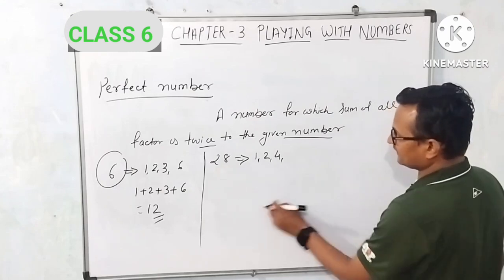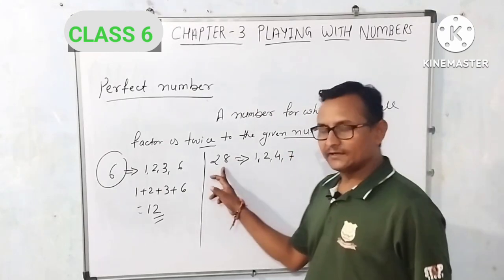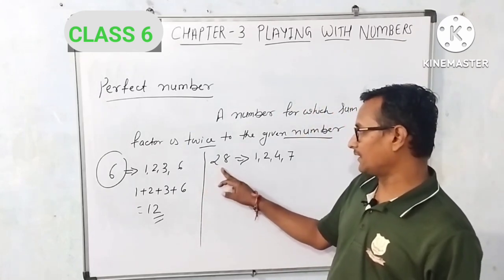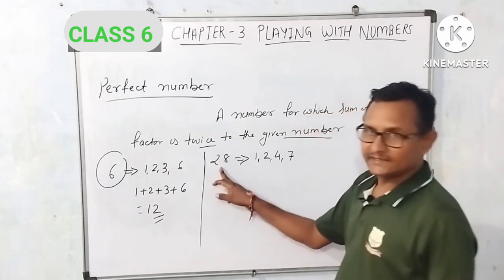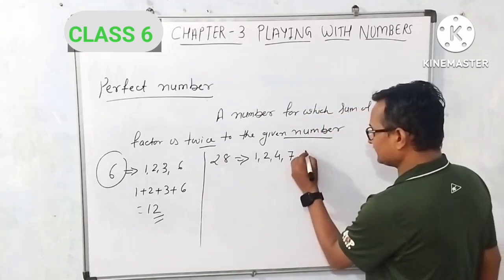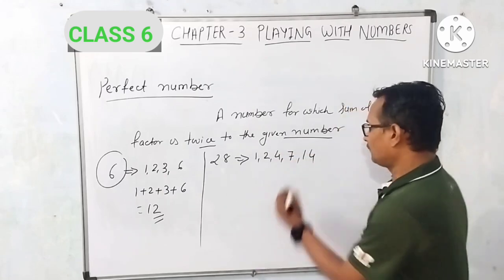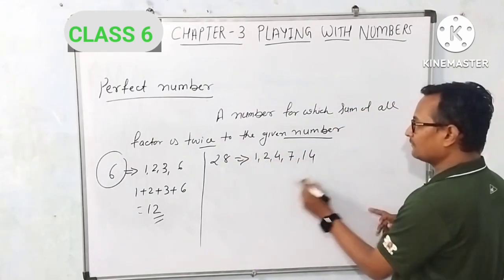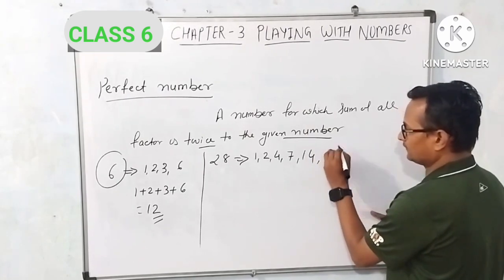It is divisible by 7. 7 4s are 28. It is not divisible by 8, 9, 10, 11, 12, 13. It is divisible by 14. So we can say 14 is a factor of 28. Now 14 twos are 28, so now the last factor is 28.